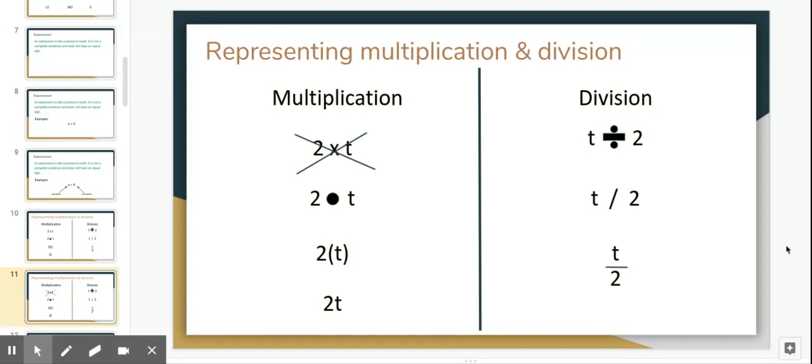So we're no longer going to use the x when we're representing multiplication or division. We're just going to use instead 2 dot t. That means times. If you put 2 in parentheses and then the t inside the parentheses right next to the 2, that also means multiplication. And if you just put the number next to the letter, that also means 2 times t. Division is the same. You can do t divided by 2, t/2, or t over 2, looking like a fraction. You can still use the division symbol for division.